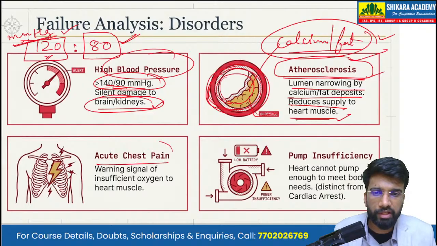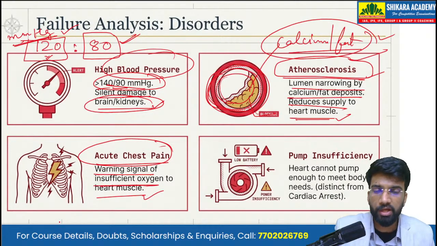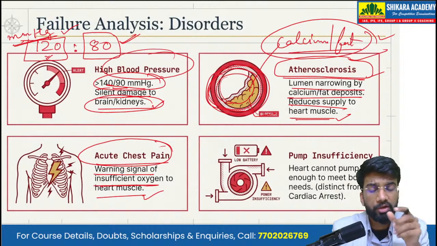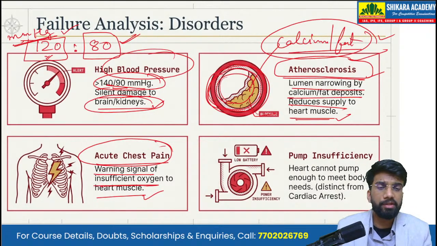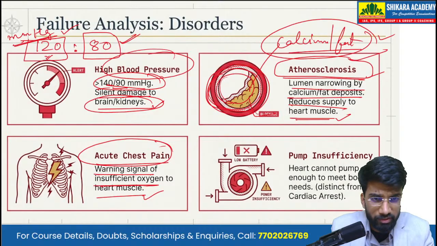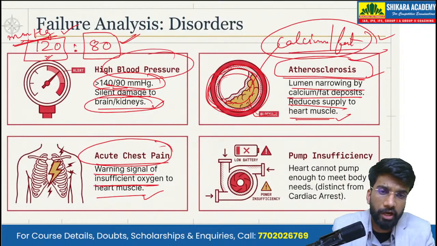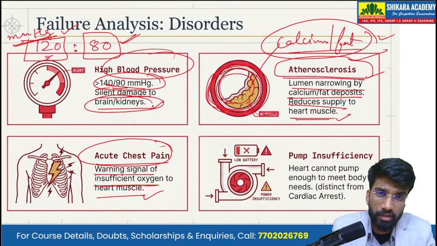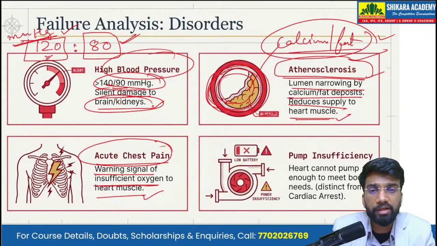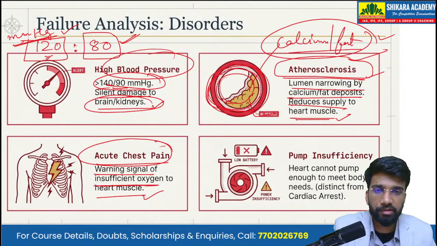Then we have acute chest pain, which is the warning sign of insufficient oxygen to the heart muscles. Because of the atherosclerosis, not enough oxygen is reaching the heart muscles, and the cells or tissues of the heart muscles tend to die, and because of that we have acute chest pain. This is the warning sign that an insufficient amount of oxygen is reaching the heart muscles.